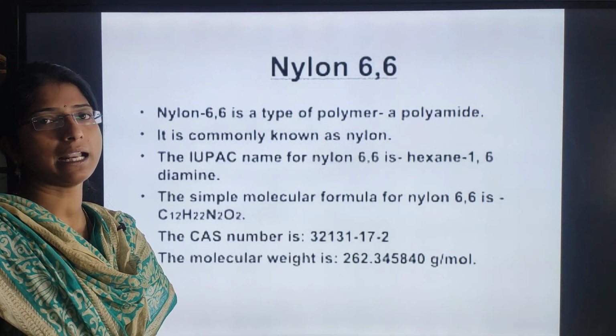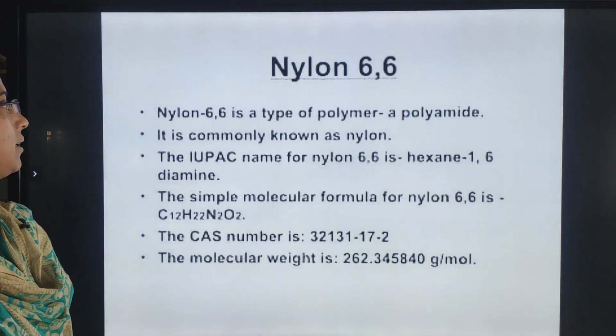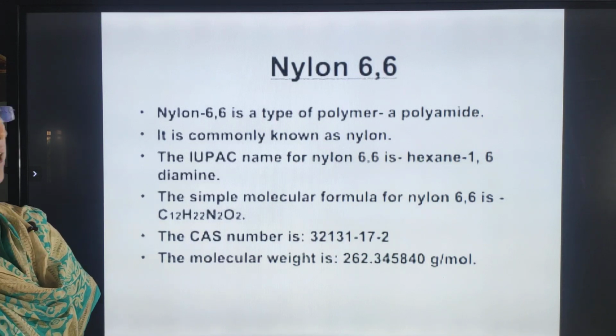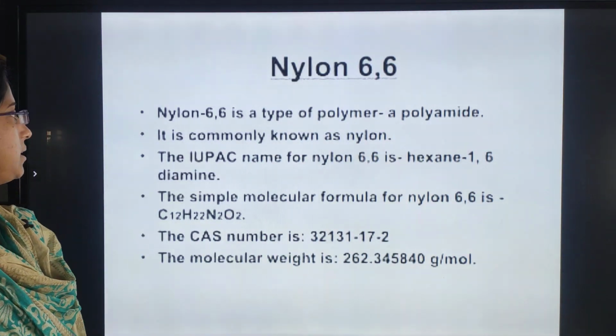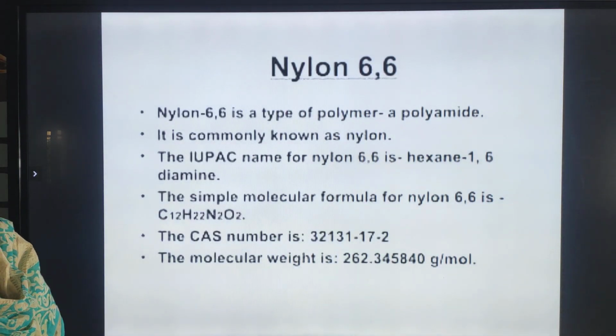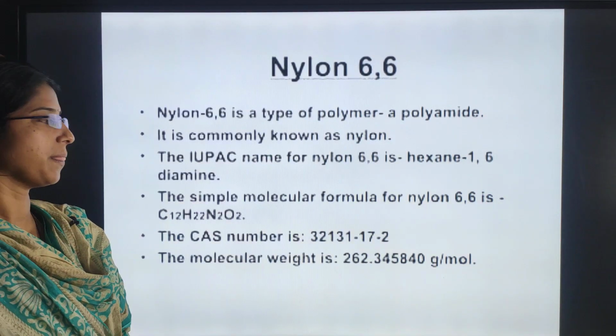Next we have nylon. What is nylon? Nylon 66 is a polymer of a polyamide, and this is commonly known as nylon. Actually we call it nylon 66, but it is known as nylon.